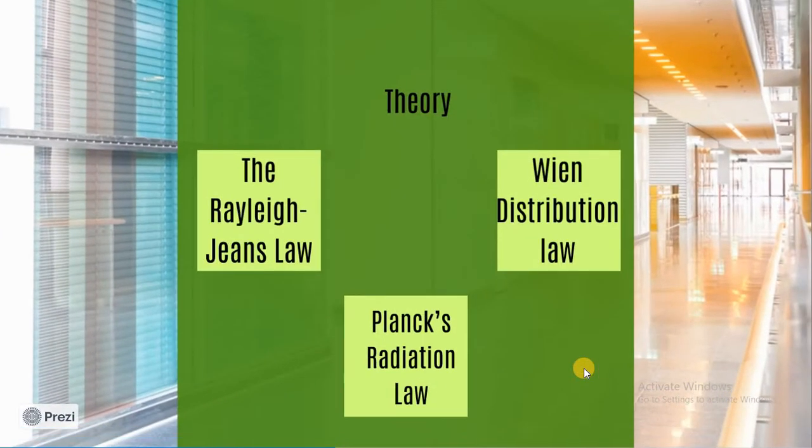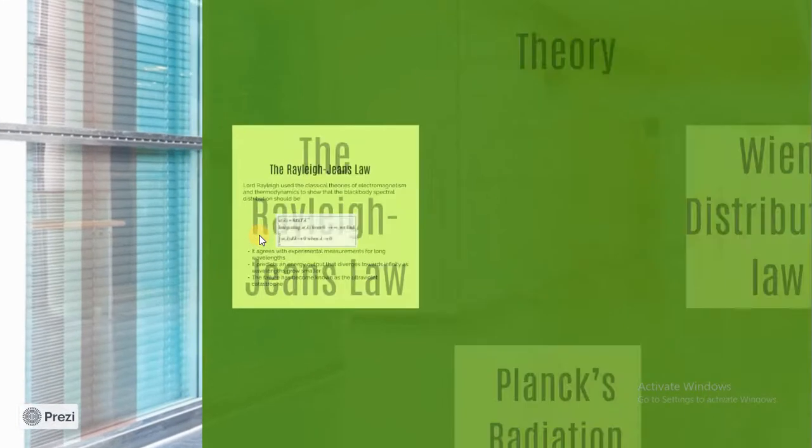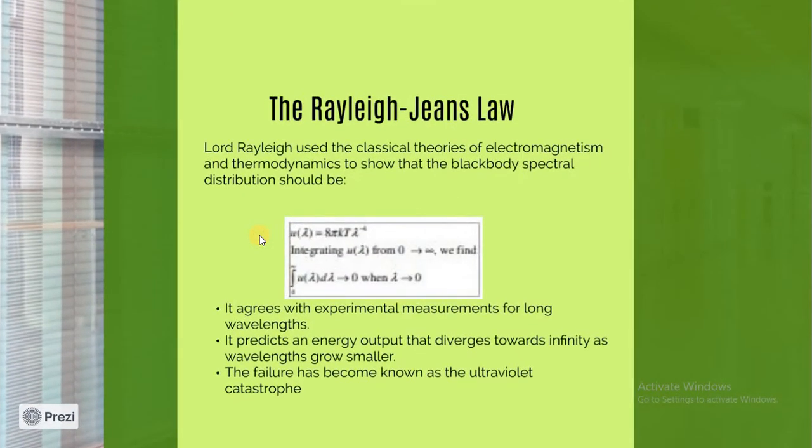Before starting the experiment, we'll briefly discuss the theory that will be involved in our experiment. So first of all, the Rayleigh-Jeans law. Lord Rayleigh used the classical theories of electromagnetism and thermodynamics to show that black body spectral distribution should be somewhat like this.